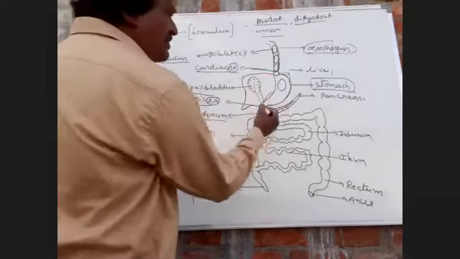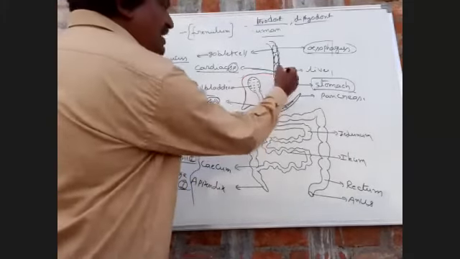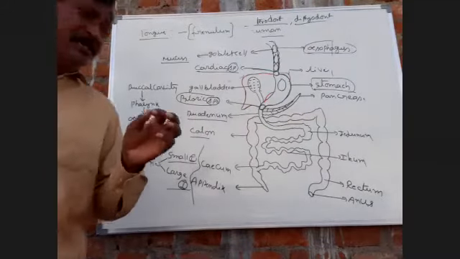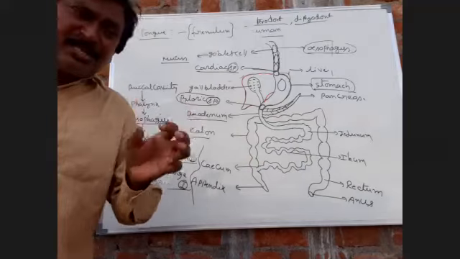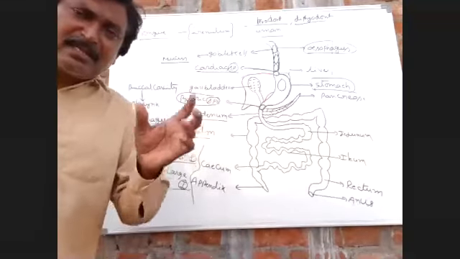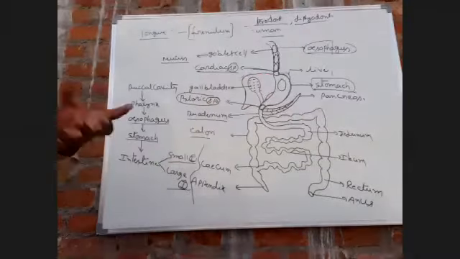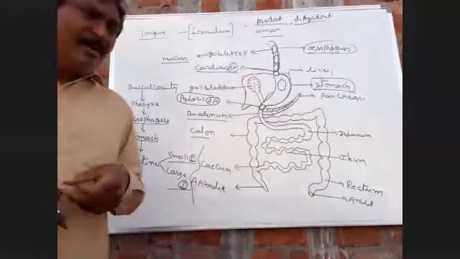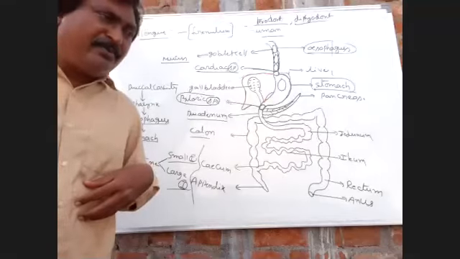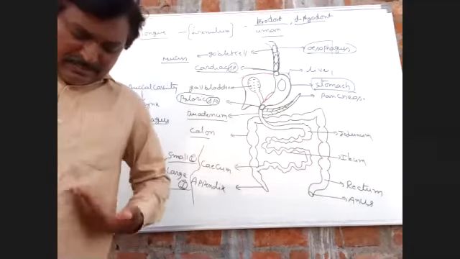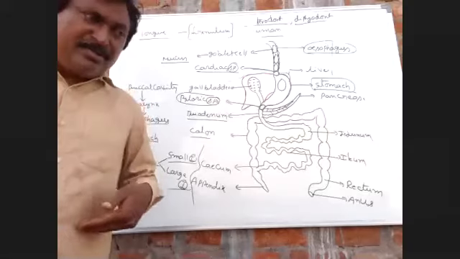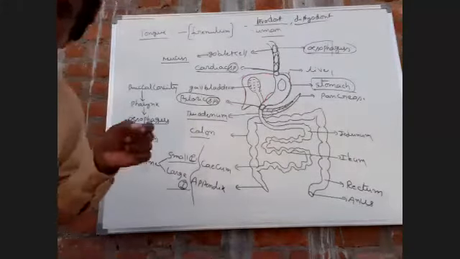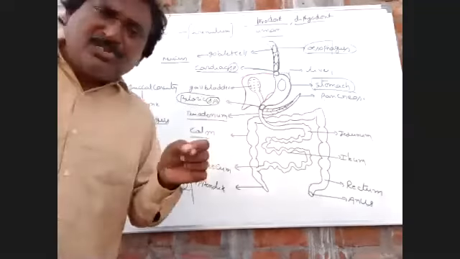What is the shape of the stomach? The stomach is a J-shaped bag-like structure, or sac-like structure. What is the location of the stomach? Left upper portion of the abdominal cavity. That is the location of the stomach.